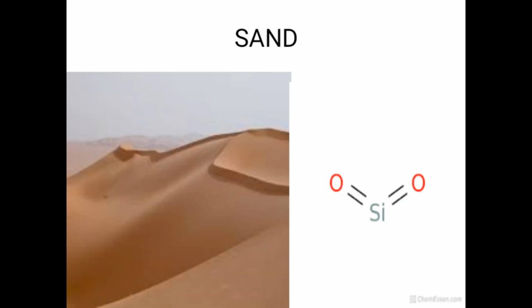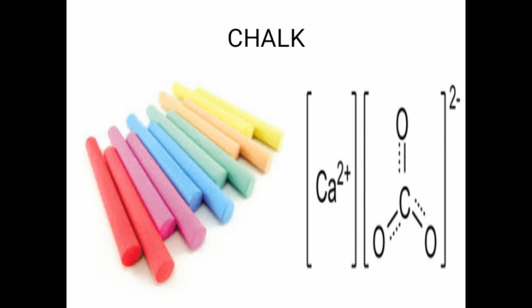Another very important example is sand. Sand is a compound in which one silicon is bonded to two oxygen atoms. Look at the physical properties of both of the elements combining, but look at the properties of sand. Then another example,